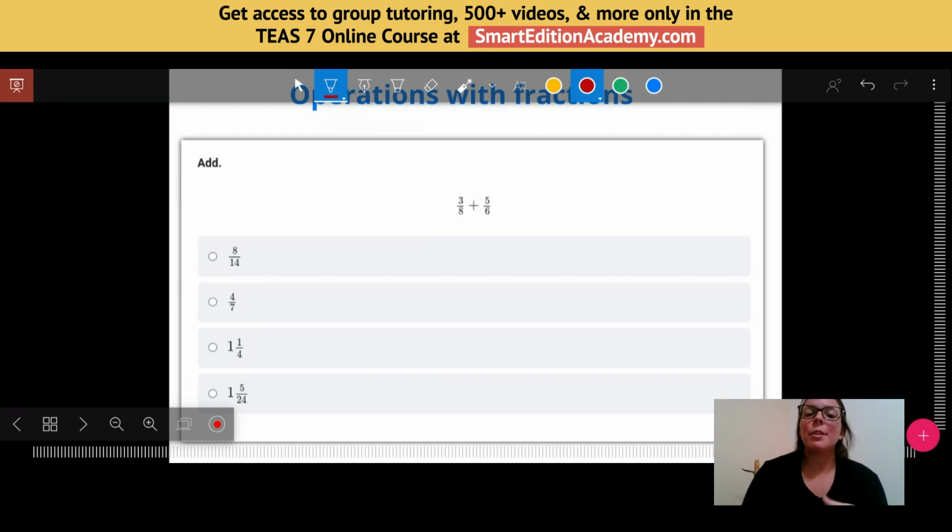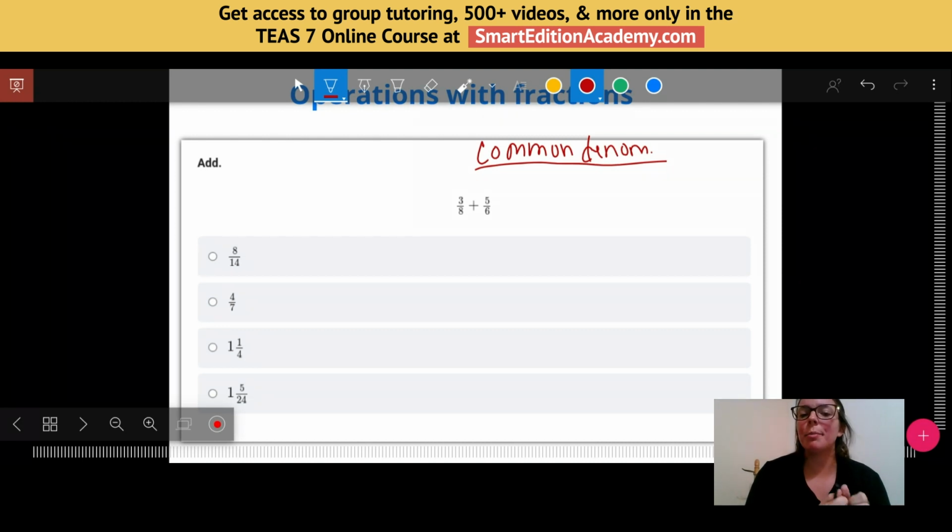So when we are adding or subtracting fractions, we need to have what we call a common denominator, okay? So the first thing here is to realize we do not have a common denominator, and I know that because the bottom of my fractions, both of those numbers are different. So the denominator has to be the same in order to add my fractions. So 2 strategies you can use to find a common denominator.